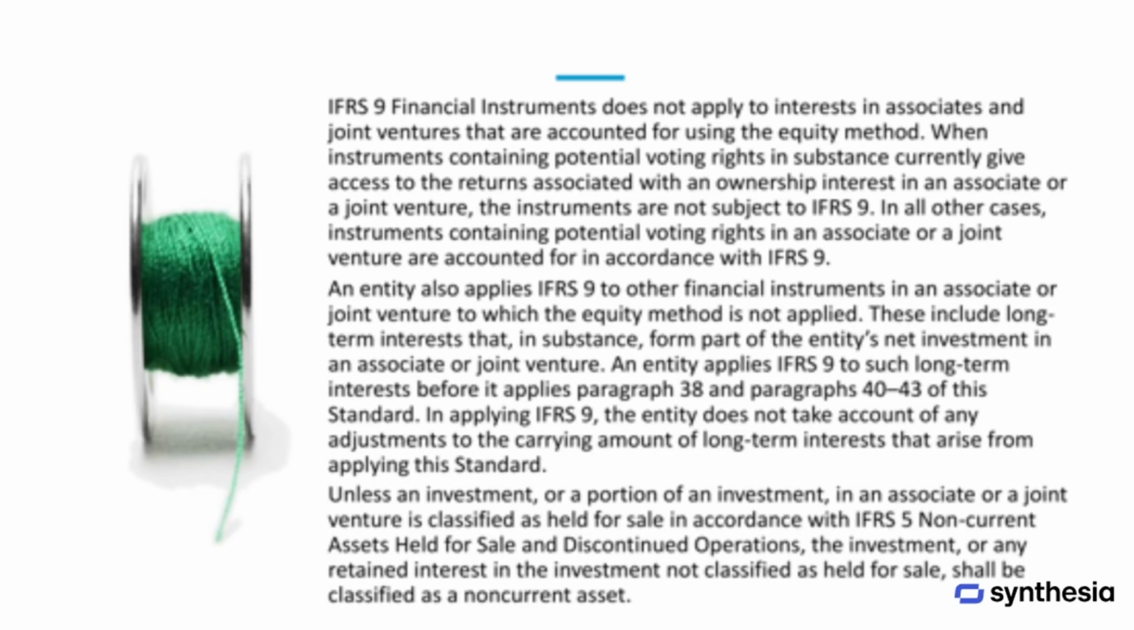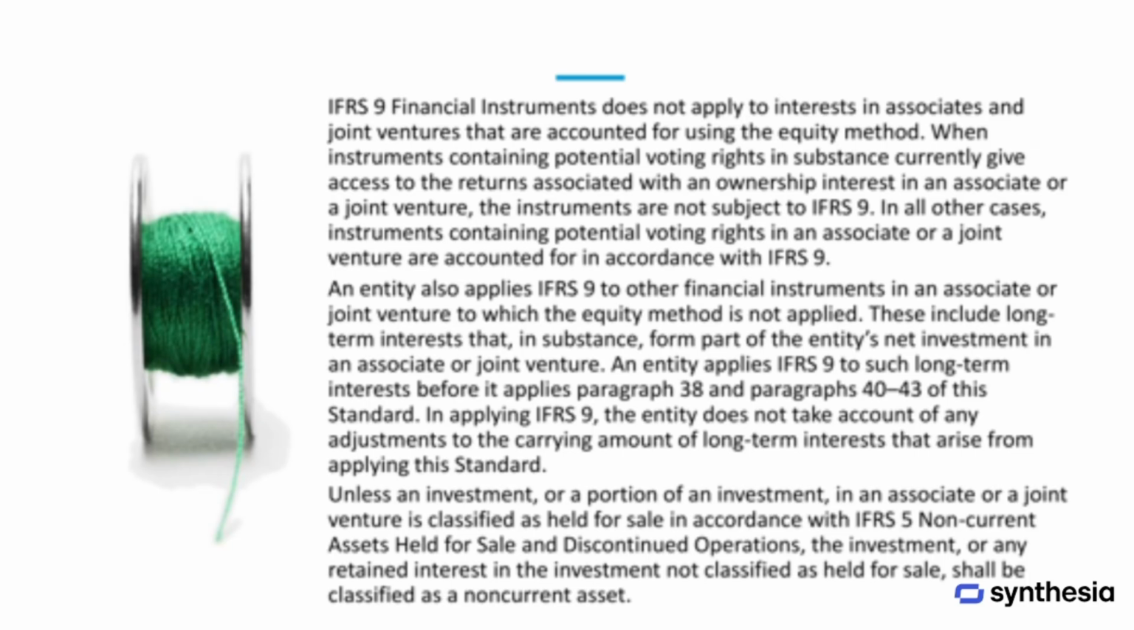IFRS 9 Financial Instruments does not apply to investments in associates or joint ventures that are accounted for using the equity method. When instruments with potential voting rights effectively provide access to the returns of an ownership interest in an associate or joint venture, those instruments are not subject to IFRS 9. However, in other cases, instruments containing potential voting rights are accounted for following IFRS 9.